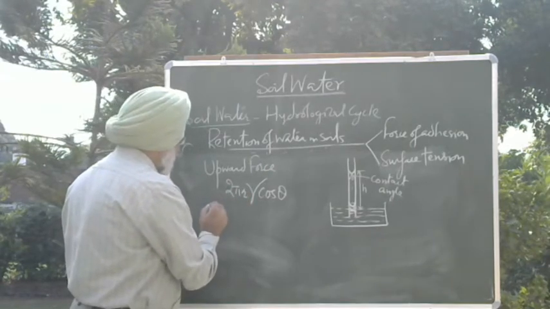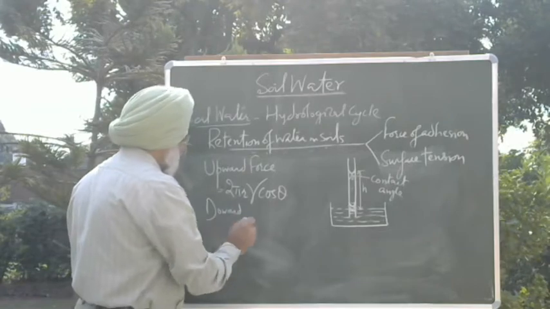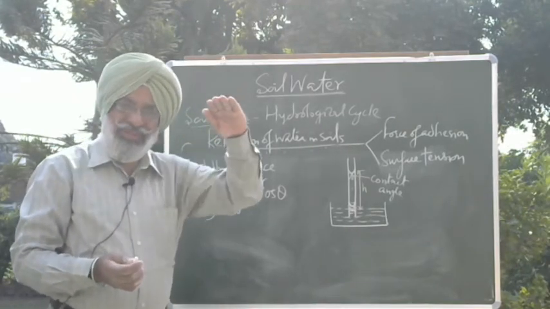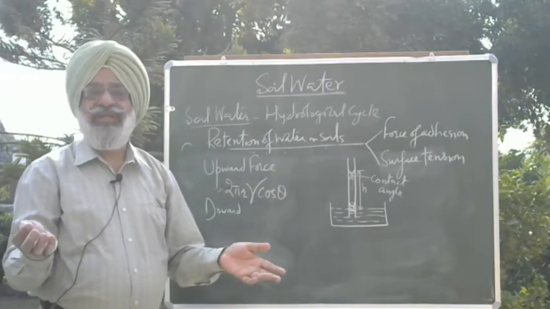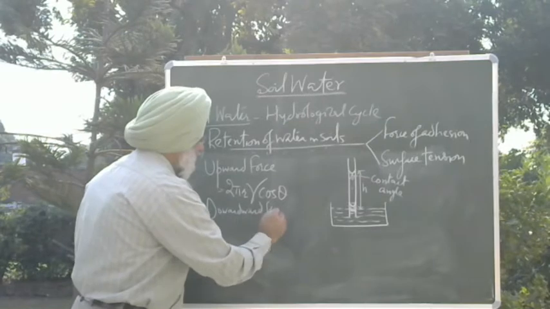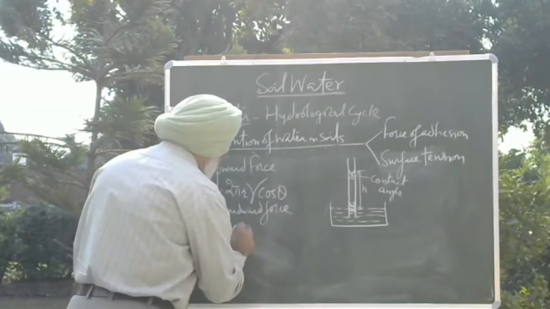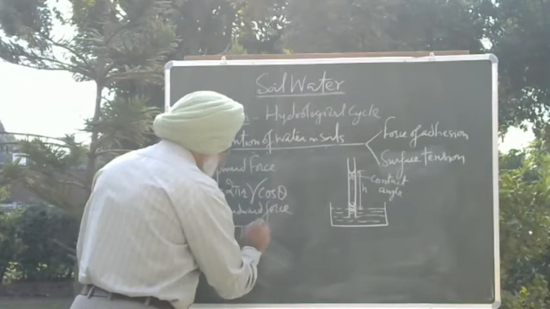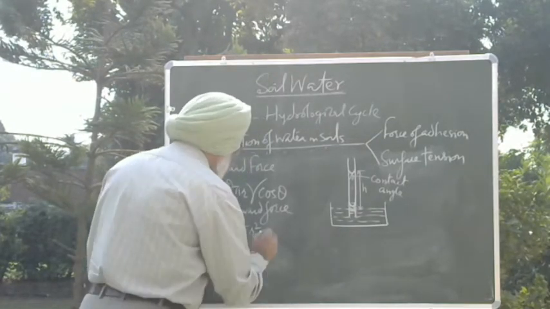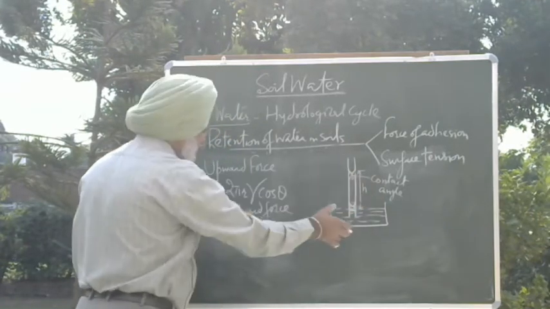Now the downward force. When water rises up, there is a certain force which tries to bring it down, and that is the gravitational force. So the net downward force will be equal to pi r square times h. Now what is pi r square? This is the cross section area, times h, so this means the volume of the water column.